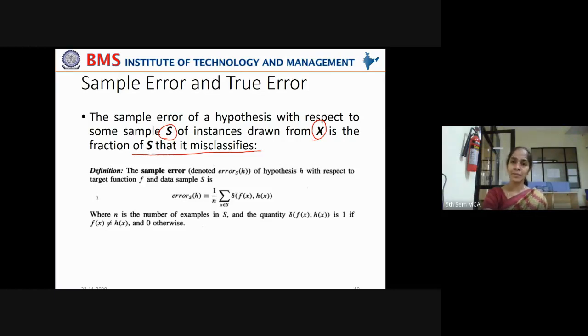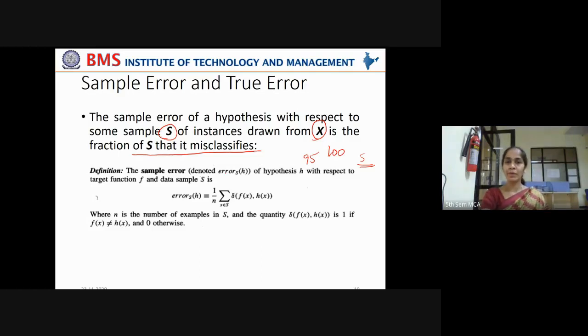Say you have 100 data points. Out of this, it made 95 correct predictions and 5 wrong predictions. Then we say that 95 by 100 is its accuracy and 5 by 100 is its error. That is nothing but 95% is its accuracy and 5% is its error. So what is the definition here?